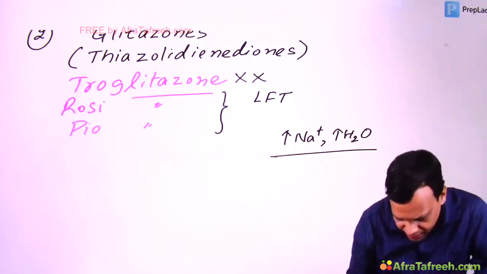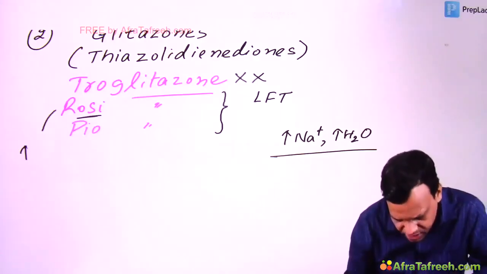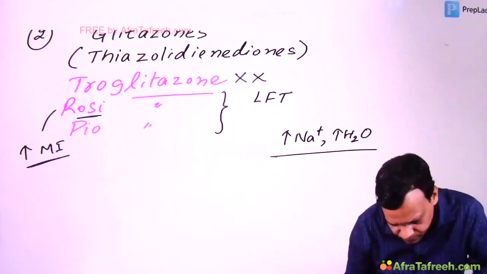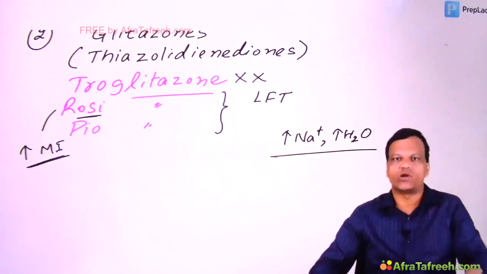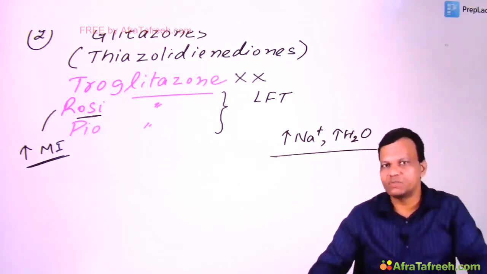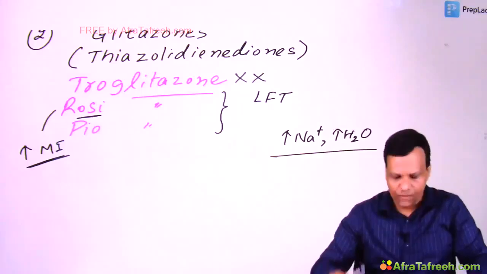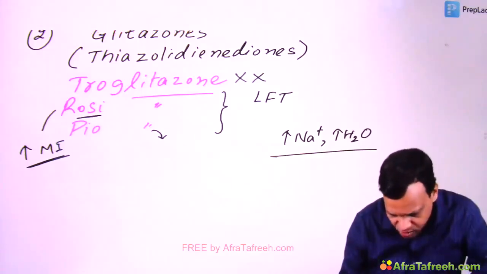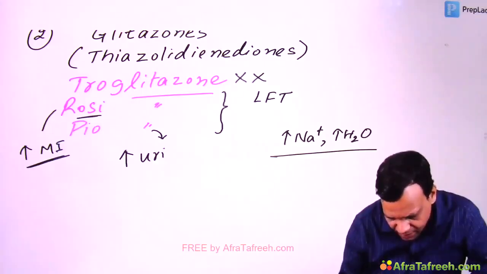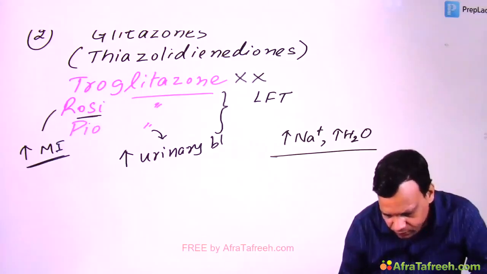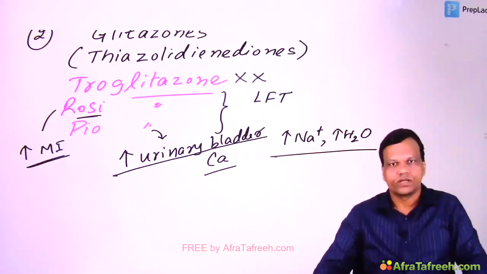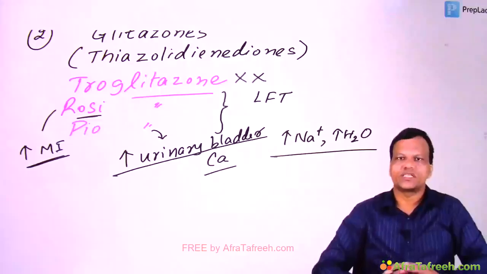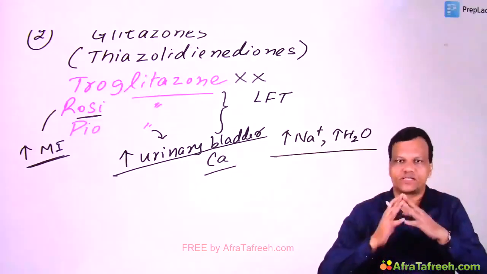Then rosiglitazone, it has been found to increase the risk of myocardial infarction. Although it is still available, it is prescribed much less frequently nowadays because many cases of MI have been found in patients taking rosiglitazone. And pioglitazone is associated with increased risk of urinary bladder carcinoma. Clear? So these are the important points regarding the glitazone group of drugs.